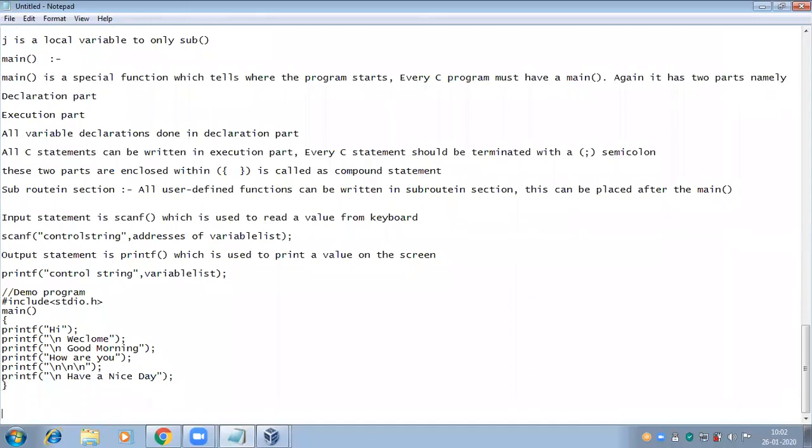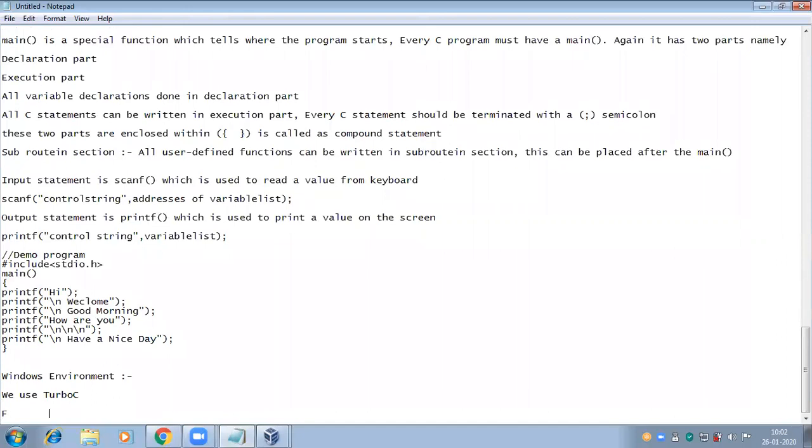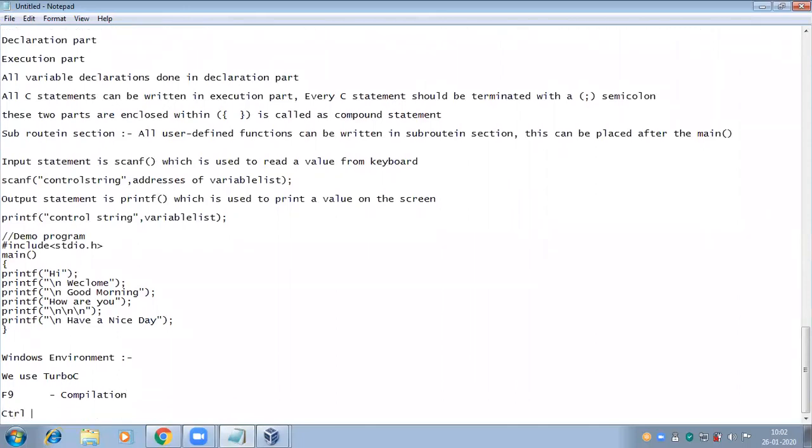How to compile the program? In the Windows environment, I'm using Turbo C. For compilation, F9 is the function key. Control and F9 for compile plus run.